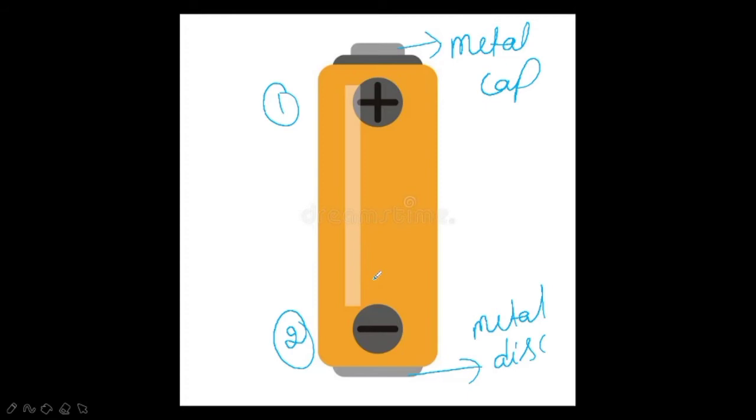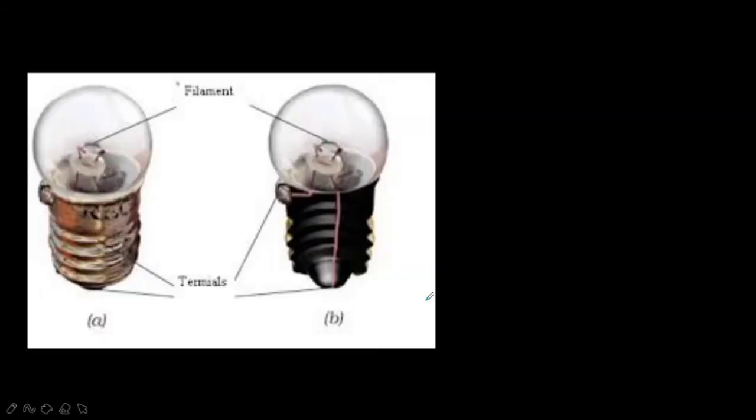Just now we have studied the torch and how it gets electricity, that is, with the help of the electric cell. But in front of that, the thing producing light, what is that? It is a torch bulb. I think you all have seen a bulb. A torch bulb has an outer case, as you can see in this picture.